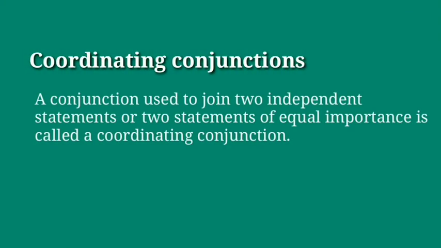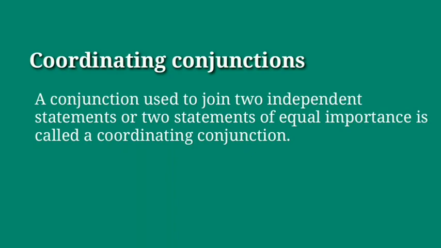A conjunction used to join two independent statements or two statements of equal importance is called a coordinating conjunction. Okay, so two independent statements. An independent statement is one which can exist by itself and it does not need the help of any additional information to exist, as it expresses a complete thought.